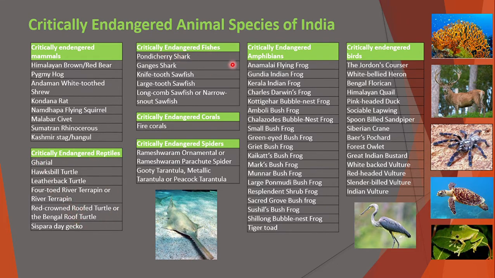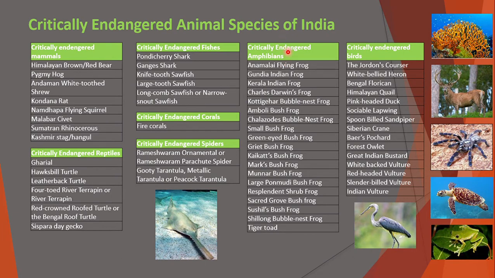Some critically endangered fish species are the Pondicherry shark, Ganges shark, knife-toothed sawfish, large-toothed sawfish. This one is the knife-toothed sawfish. Some critically endangered coral is fire coral. This is the picture of the fire coral. Critically endangered spiders are the Rameshwaram ornamental or Rameshwaram parachute spider. This is the picture of the parachute spider.